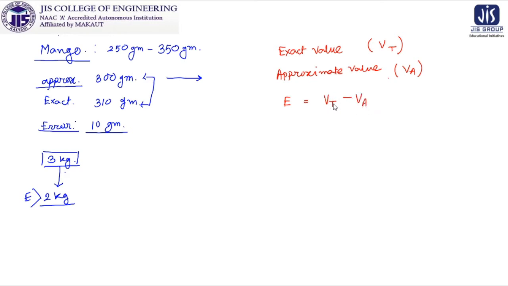Now, sometimes this exact value is greater than the approximate value, sometimes it may be less. So E can be greater than 0 or less than 0. But we are interested in the magnitude of the error, that means how much error we have made. For that, we are interested in the term called absolute error.